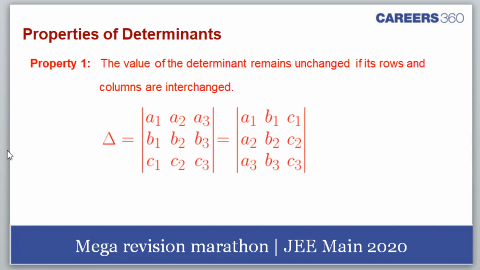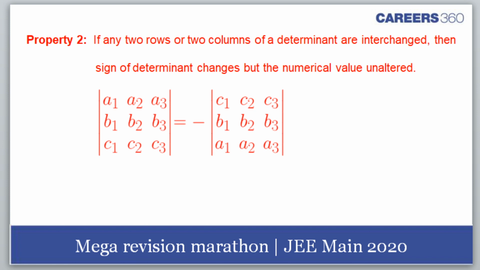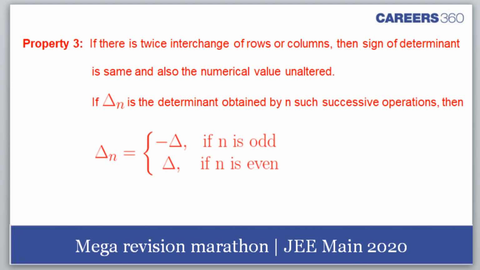First property, changing rows and columns, there's no problem. The value is same. Then property 2, if any of the two adjacent rows or columns are interchanged, we get minus in front of it. I mean, those are few properties which you have already learnt in your 12th standard. But here we are just going in for a quick revision.